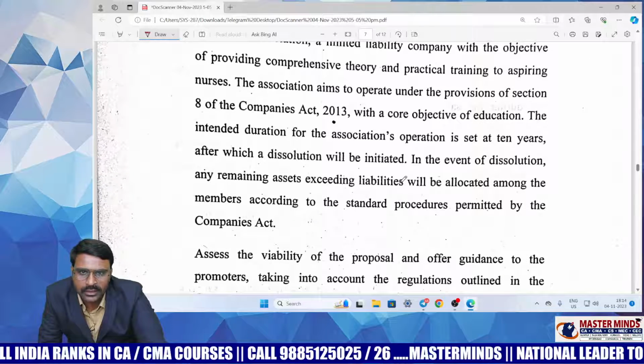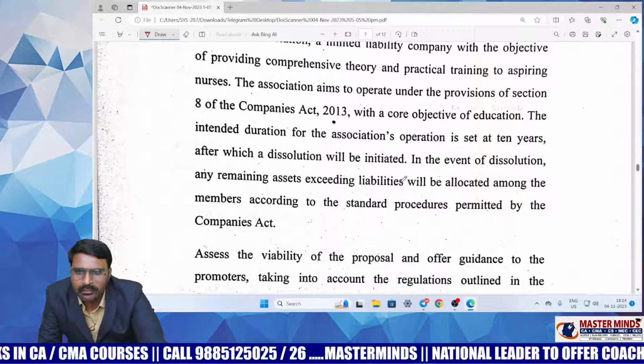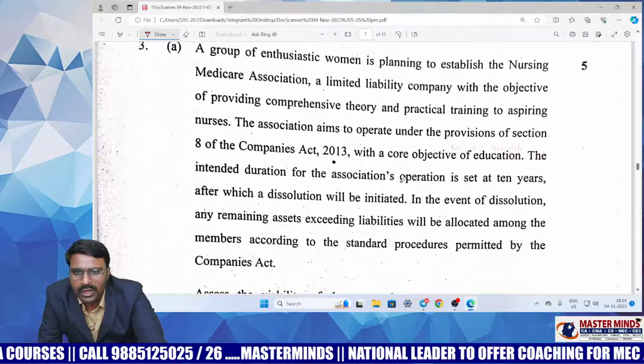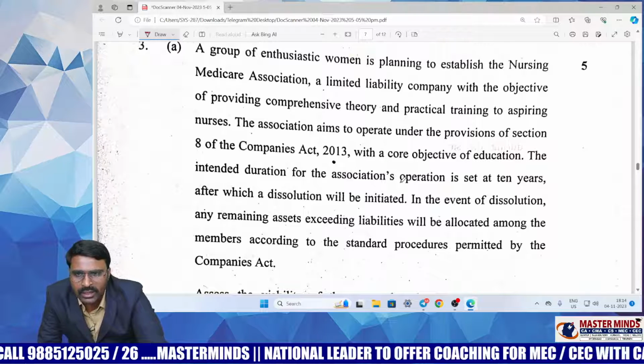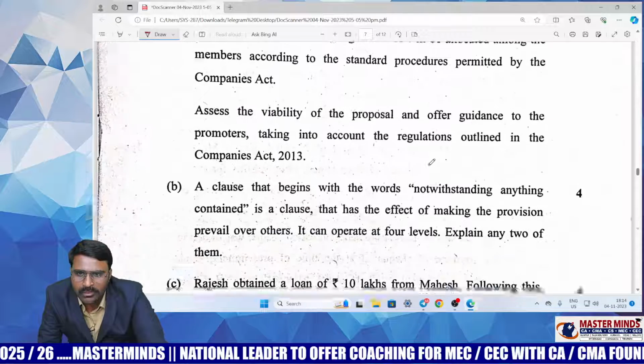Next, this is also a previous exam question. Section 8 company, at the time of winding up, they have to transfer the surplus funds to another Section 8 company having similar objects, or transfer to the insolvency and bankruptcy fund. Rather than that, they cannot distribute it among the members. This is also a repeated previous exam question.